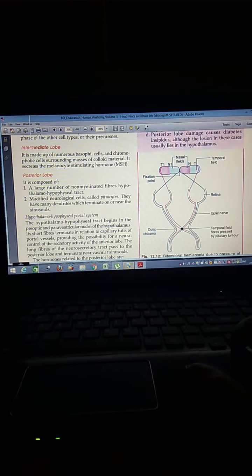Specific symptoms depend on the cell types of the tumors: acidophil or eosinophil adenoma causes acromegaly, and basophil adenoma causes Cushing syndrome, and chromophobe adenoma causes the effect of hypopituitarism, and posterior lobe damage causes diabetes insipidus. This is a figure of the pituitary.